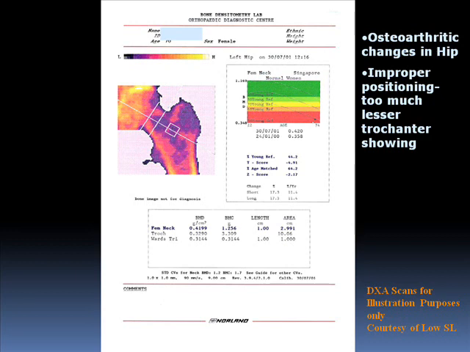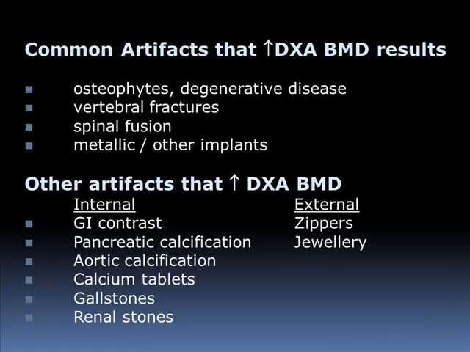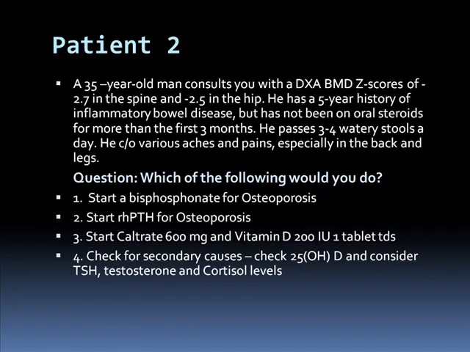Here, there's this condensed kind of vertebra with a very dark area, and you can see that the score is very high, and this is because there's a compression fracture in L2. And here there are calcified ligaments running along, and a metallic implant as well. You cannot analyze this spine BMD anymore. Here, very good T-scores, and that's because there are sclerotic metastases present in the hip and in the spine. So these are some of the artifacts you can meet that usually increase the DEXA score. Any kind of extra calcium or metal will increase the scores, and in particular osteophytes in terms of osteoarthritis and vertebral fractures.